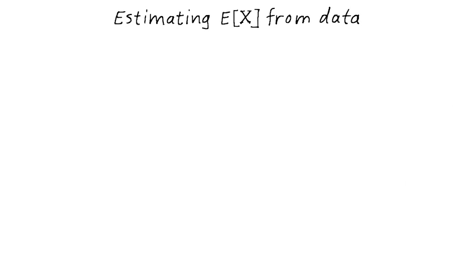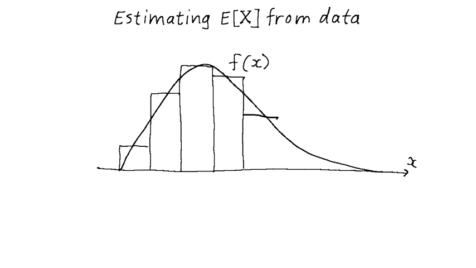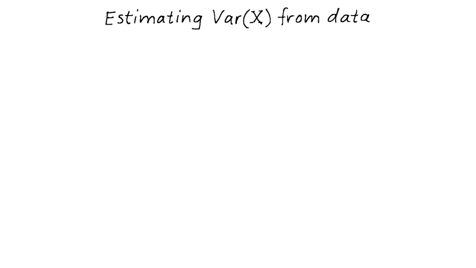The very same sample mean can also be used to estimate the expectation of a continuous random variable. Justification here would simply involve splitting the range of possible x values into discrete subintervals and essentially repeating what's already been said. Our thinking also extends, in a sense, to estimates of the variance based on data.